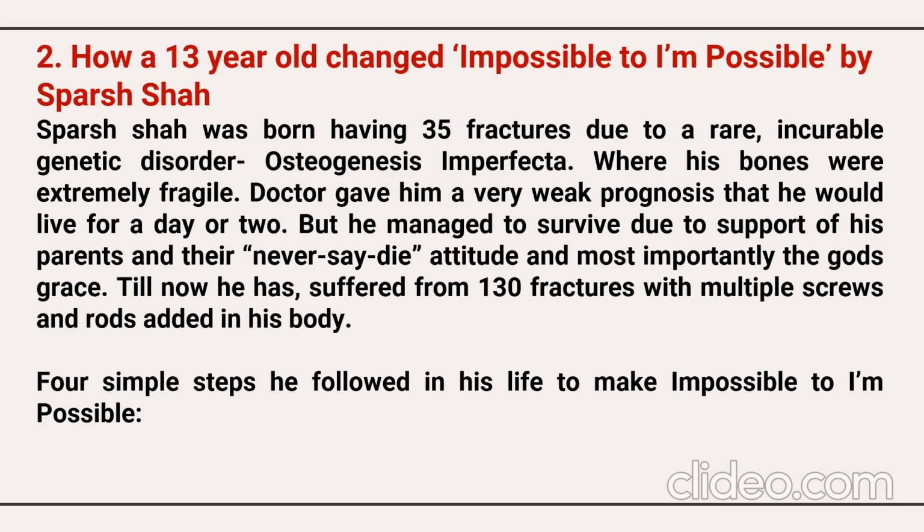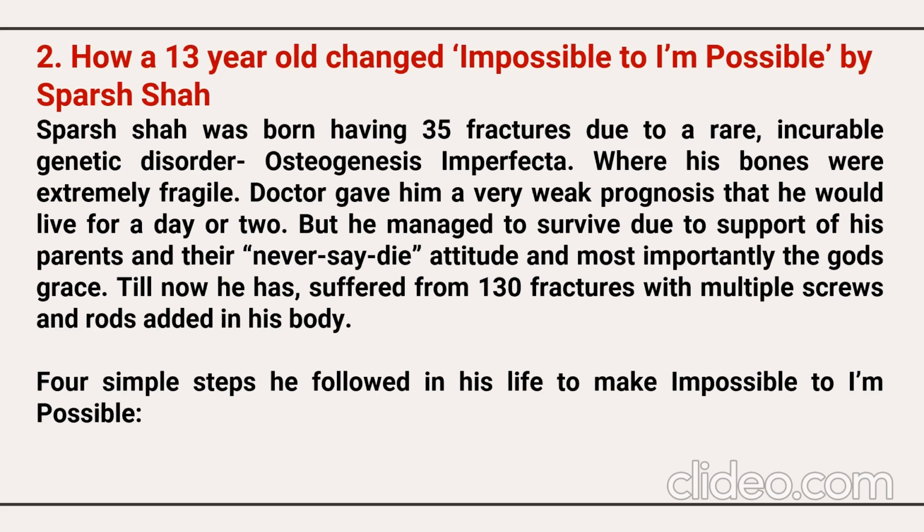Doctors gave him a very weak prognosis that he would live for a day or two, but he managed to survive due to the support of his parents and their never-say-die attitude, and most importantly, God's grace. Till now, he has suffered 130 fractures, with multiple screws and rods added to his body.